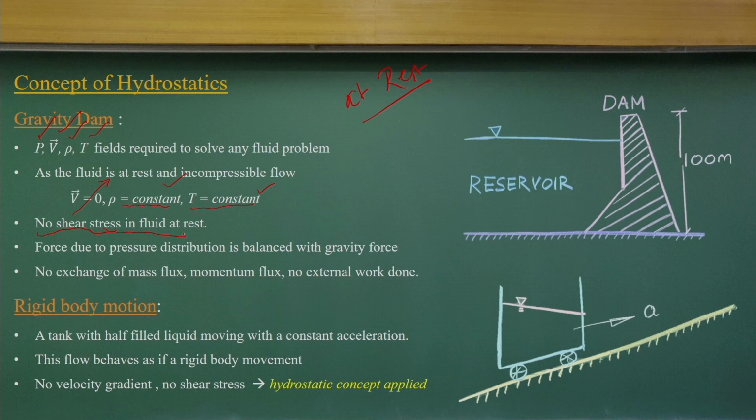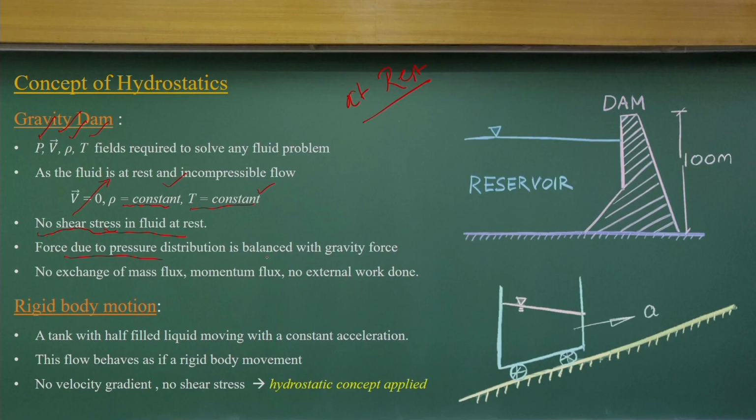So, you can take a surface or a control volume, and over that control surface the shear stress components become 0. That is very simplified now. For any control volume you consider, as the fluid is at rest, there is no shear stress acting on the control surface. So, that is the very easy problem we have now.